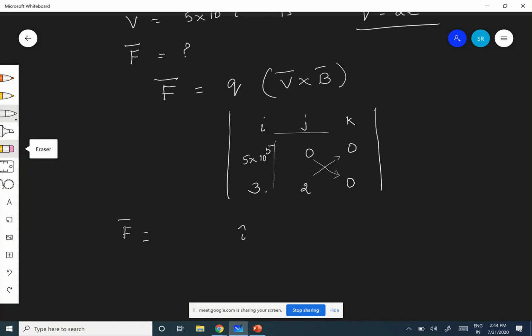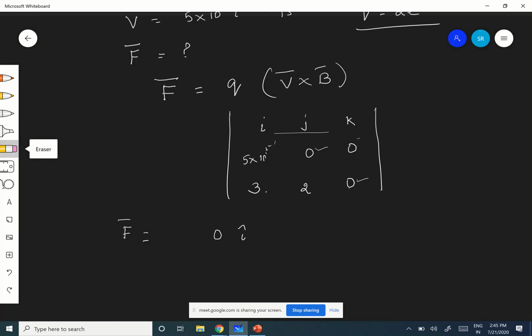Yes, okay. So for the I component, you neglect the I column and row. Next to I is J. From the top, 0 into 0, 0 into 0. Minus 0 into 2. Therefore it will be 0. Are you following? Okay. Next one.